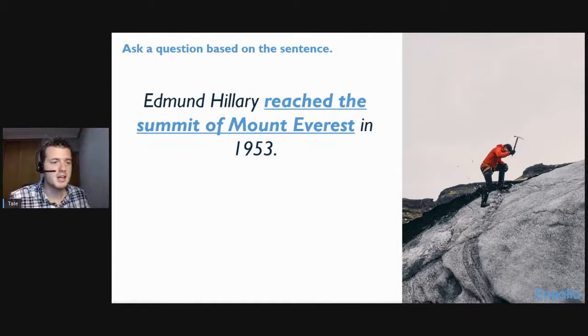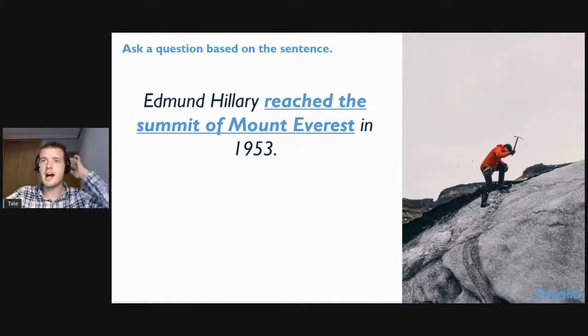It's going to be a little bit tricky, but I think you can do it. We had a question before that was very similar to this one. So I'm curious if you can put it together, if you can create it. So Edmund Hillary reached the summit of Mount Everest in 1953. I think this one is tricky because it seems very complicated, but when you see the answer, it's going to be very simple.